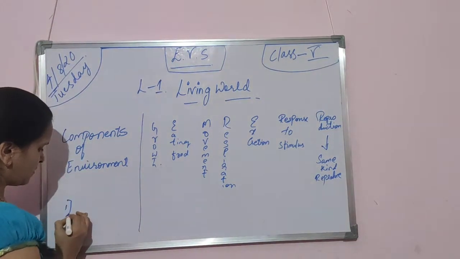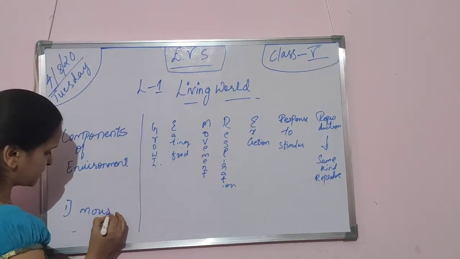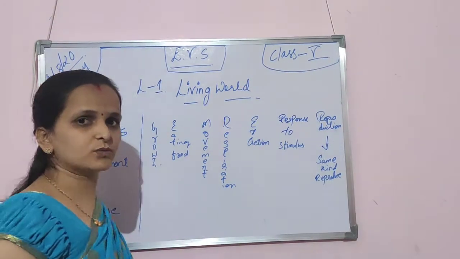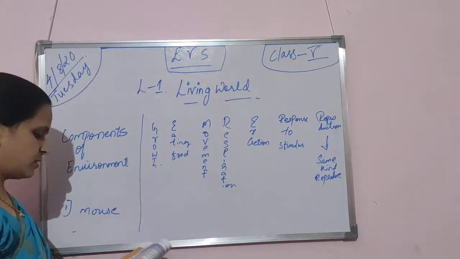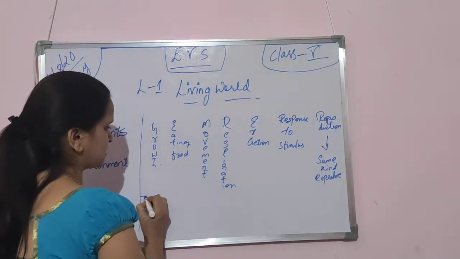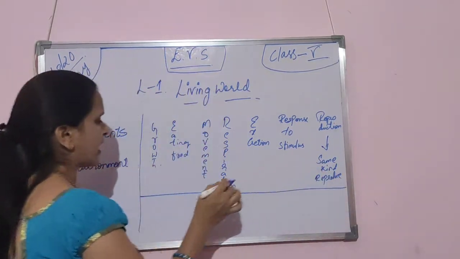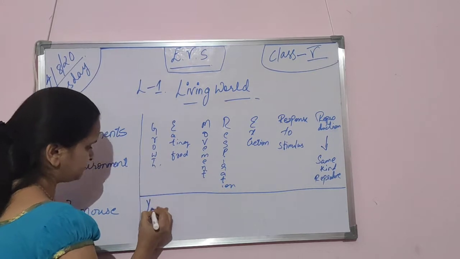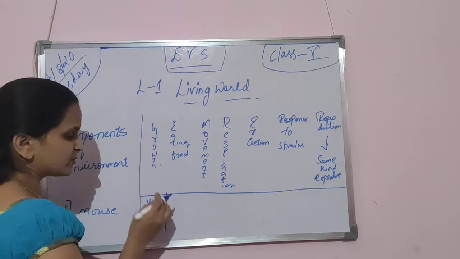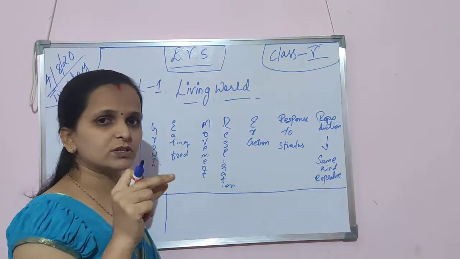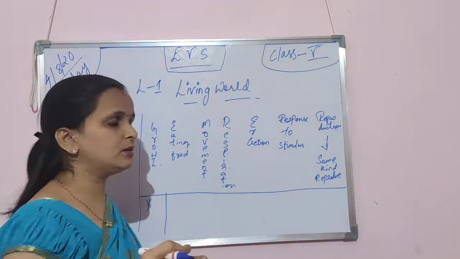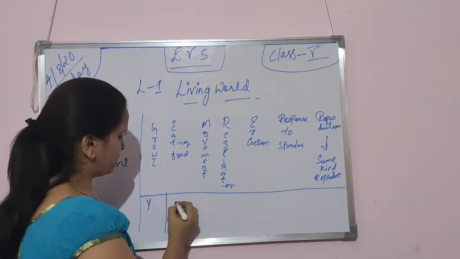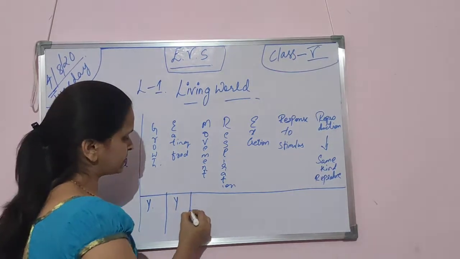Here the first one is the mouse. Rat or mouse, whatever you say. You have to tell me which of these characteristics the mouse has. Growth, yes. From a small mouse it keeps growing until it is bigger. Eating food, yes, it eats its food.